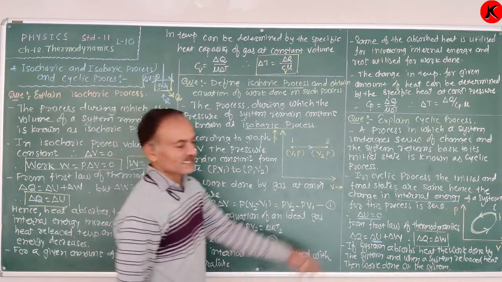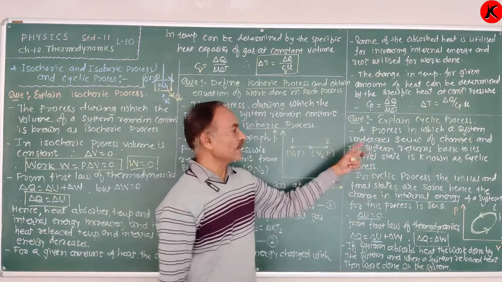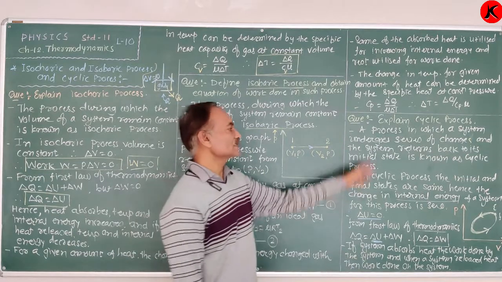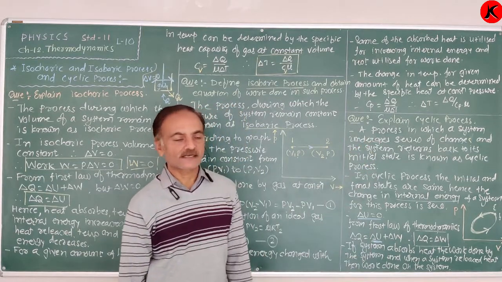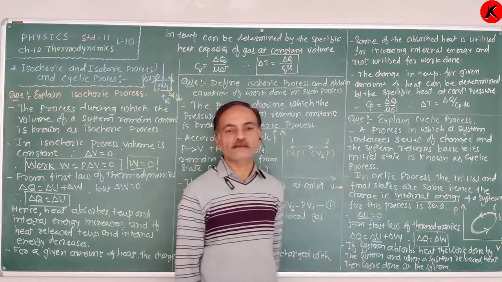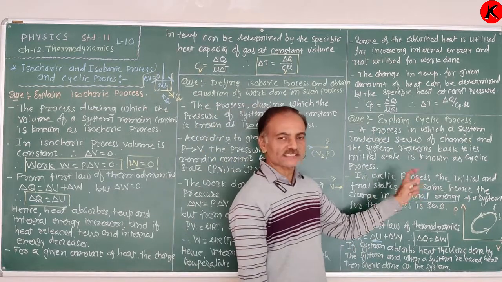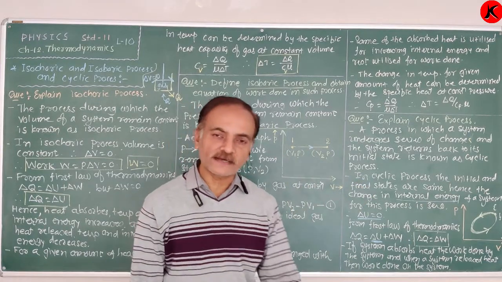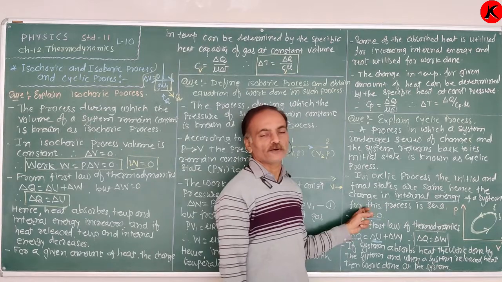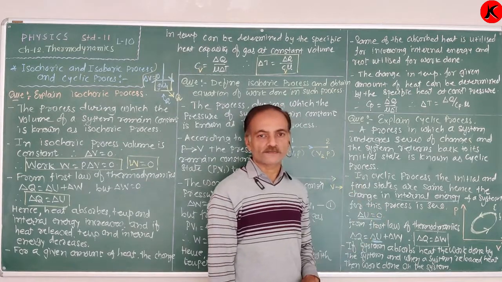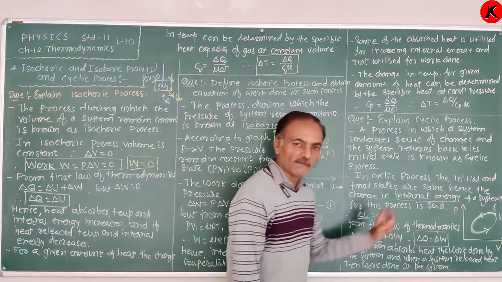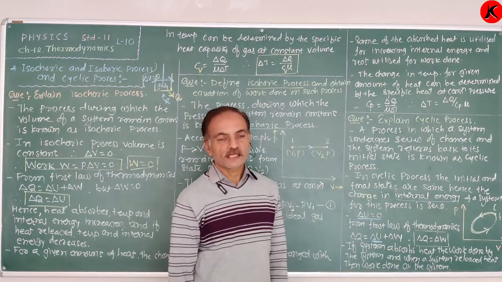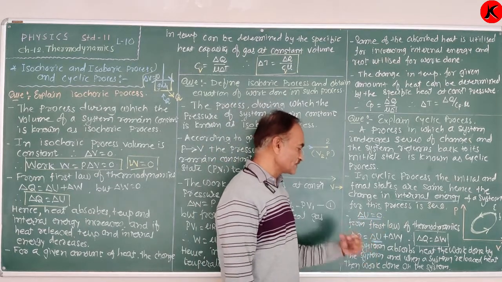Again, what is the cyclic process? A process in which a system undergoes a series of changes and the system returns back to its initial state. Such process is known as the cyclic process. In cyclic process, the initial and final states are the same. Therefore, the change in internal energy of a system is 0. Therefore, delta U is equal to 0. Now, from first law of thermodynamics, delta Q is equal to delta U plus delta W. But for cyclic process, delta U is equal to 0.